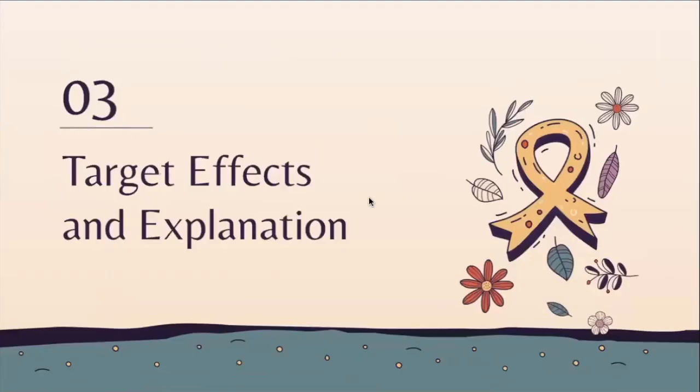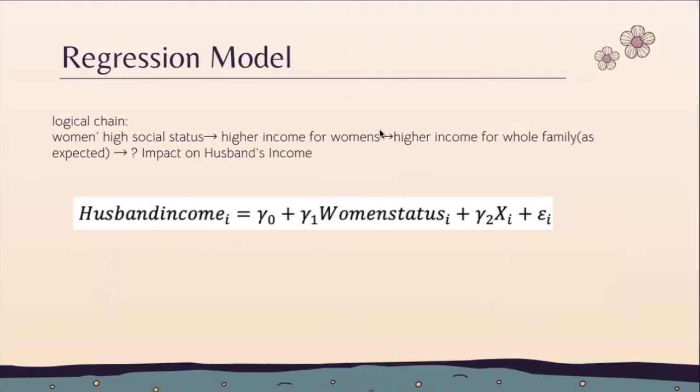Thank you. I'm Hao Long, and I'm mainly responsible for data regression analysis. We have known that if we increase women's social status, the women's income will also increase, as women are an important part of the family. The income for the whole family will also increase. But in this part, we want to explore the impact of women's advancement on another important part of the family, that is, their husbands, from the economic perspective.